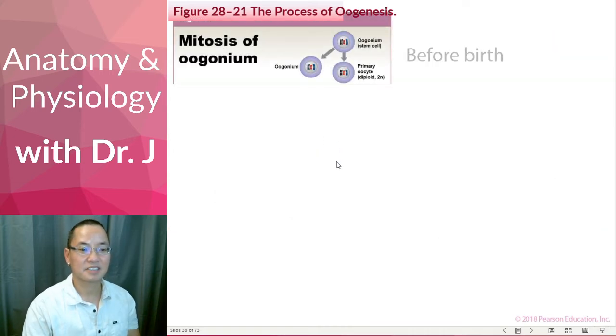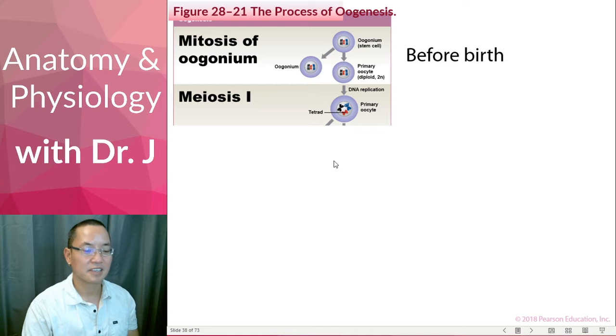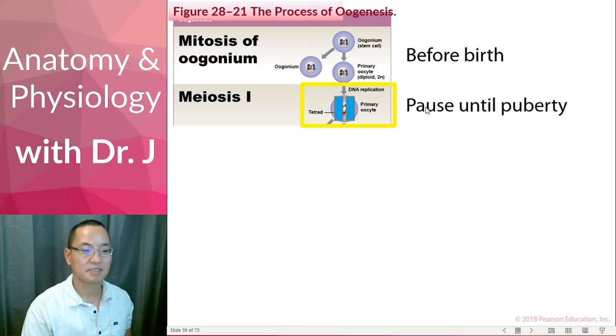Now, before birth, we have all the primary oocytes when a woman is born, and then it undergoes meiosis 1. So you have a duplication of the chromosomes. This is why they look really thick. There are actually 4 chromosomes linked together. And meiosis 1 does happen, but it's paused until puberty.